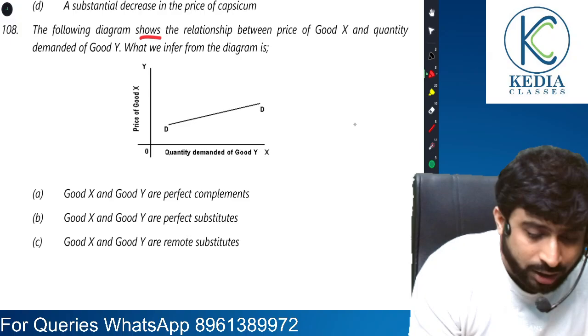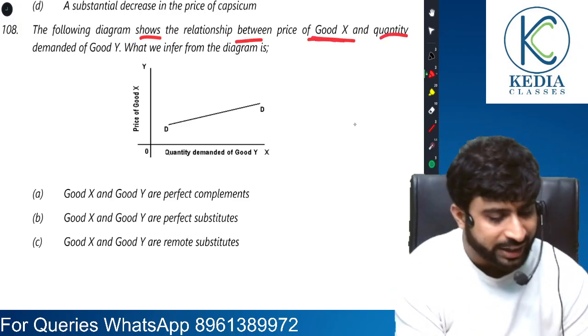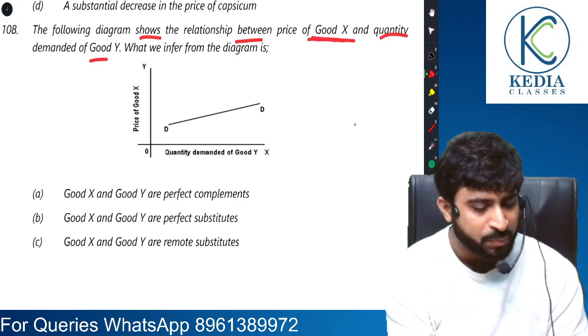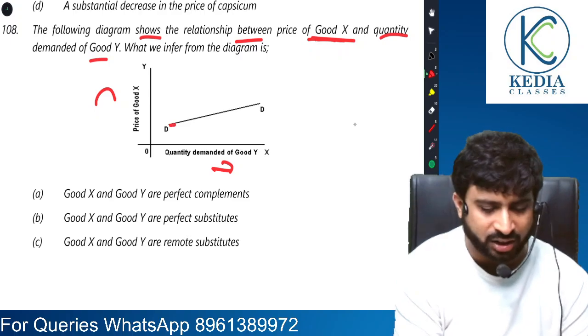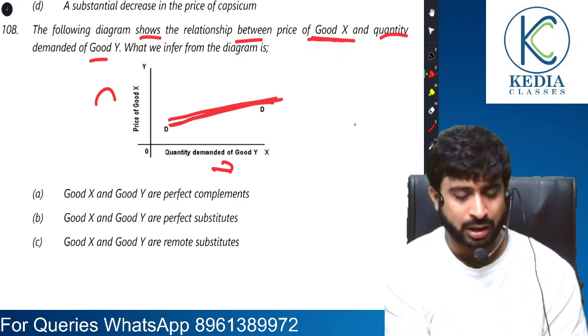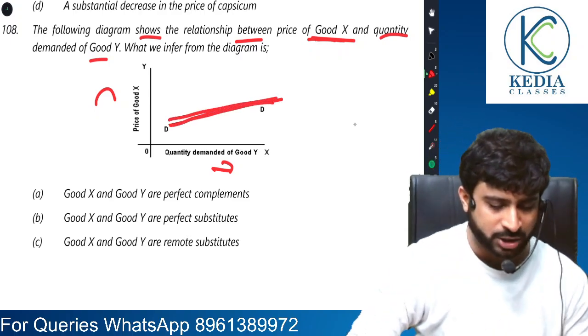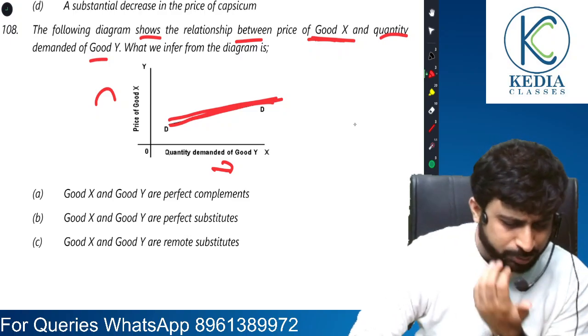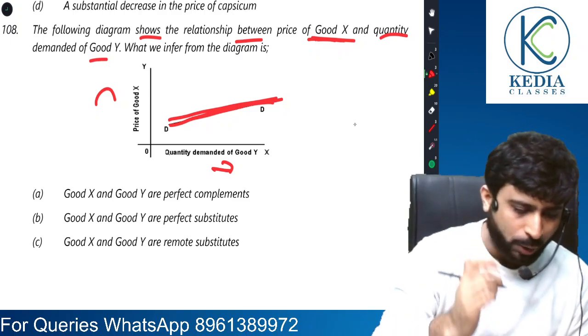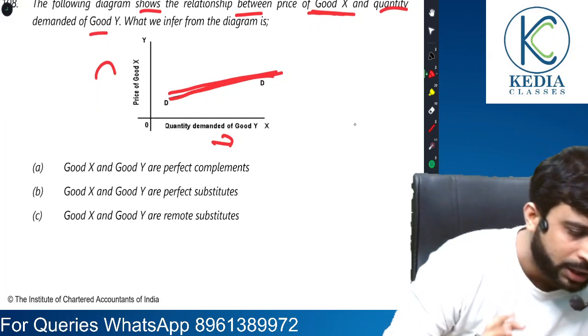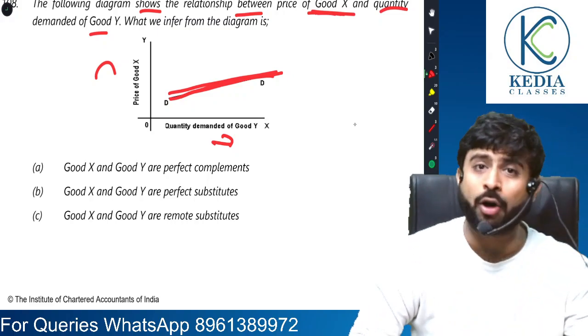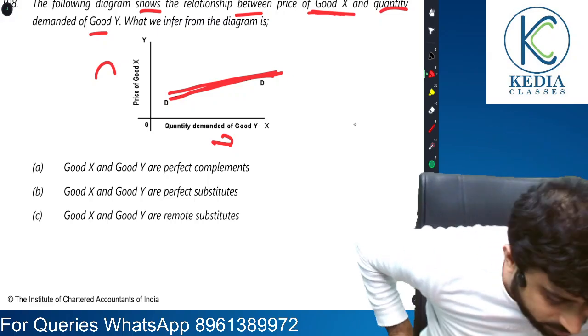The following diagram shows the relation between price of goods and quantity demanded of goods. Why? If price is rising here, demand is rising here. How do you know this? There is an upward sloping graph. These two are substitutes. But are they perfect substitutes? No, because for perfect substitutes we had understood the graph, and this is definitely not the graph for perfect substitutes. So sir, what is the case here?